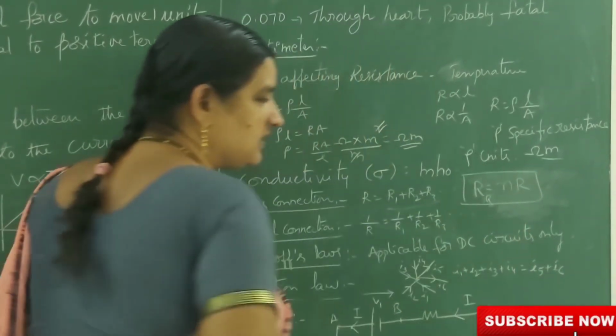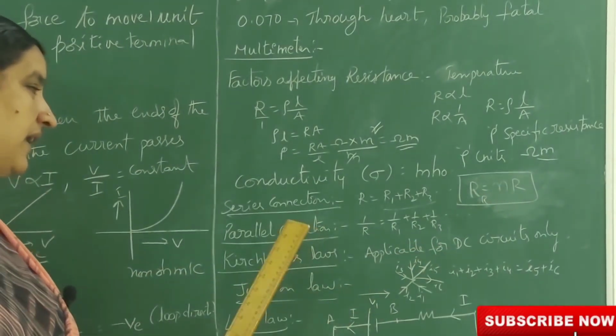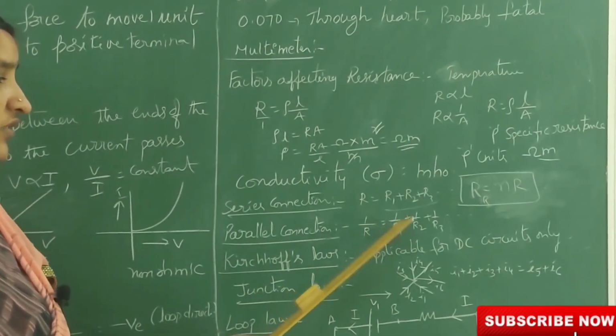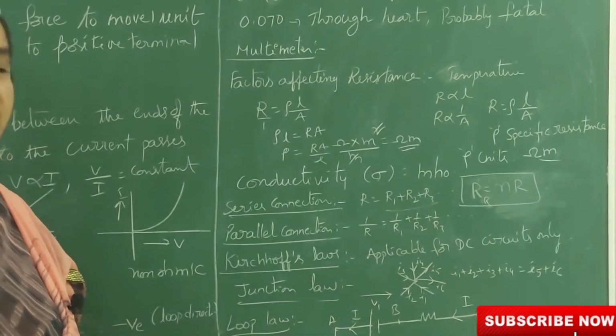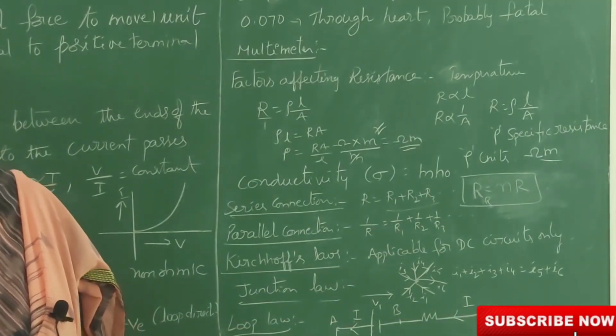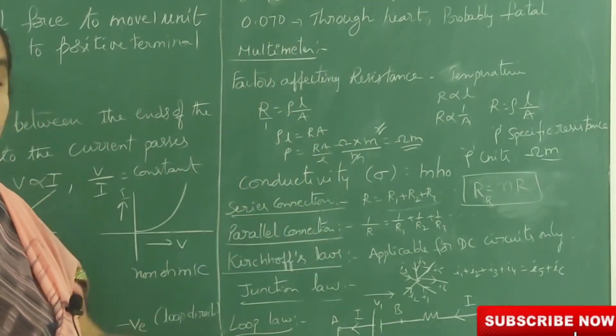Resultant resistance R is equal to NR. In the same way, in parallel connection, the final resistance 1 by R is equal to 1 by R1 plus 1 by R2 plus 1 by R3, etc. By using this formula, we can calculate the final resistance. While doing the problem, after completion of the solution, we have to reverse to know the resistance.